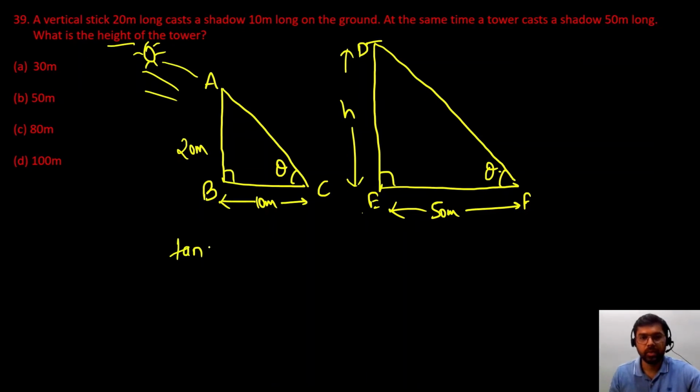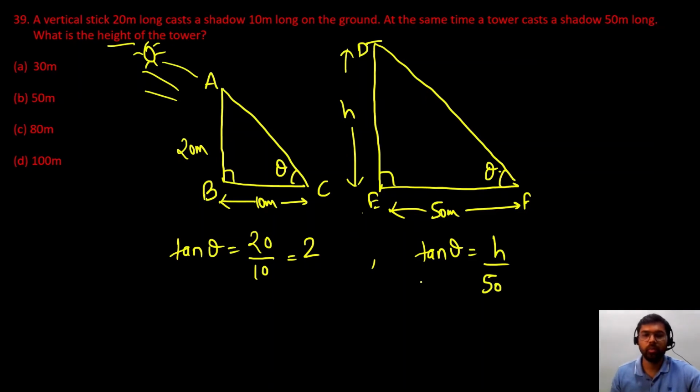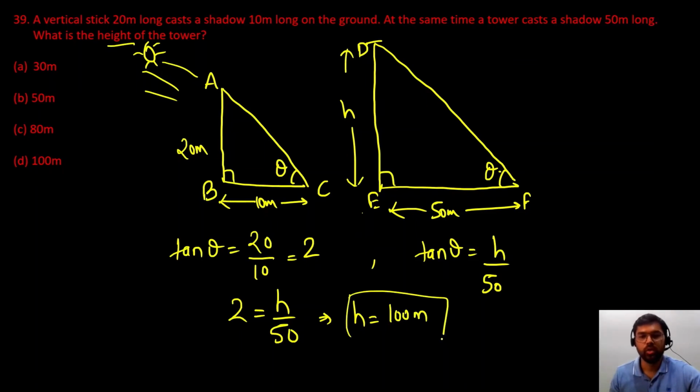For triangle ABC, tan theta will be P by B, 20 by 10, which is 2. Similarly, in this triangle also tan theta will be P by B, h by 50. So we can equate both the ratios: 2 is equal to h by 50. So from here, height of the tower will be 2 into 50, 100. So our answer is 100.